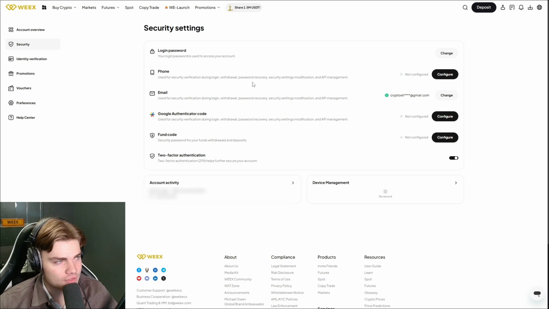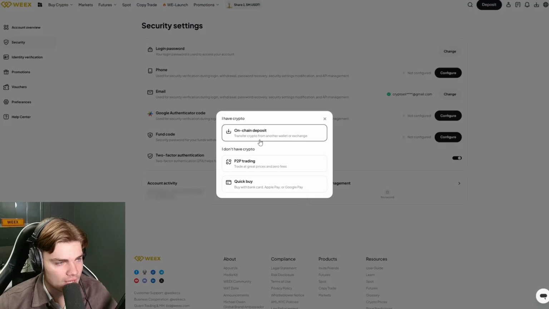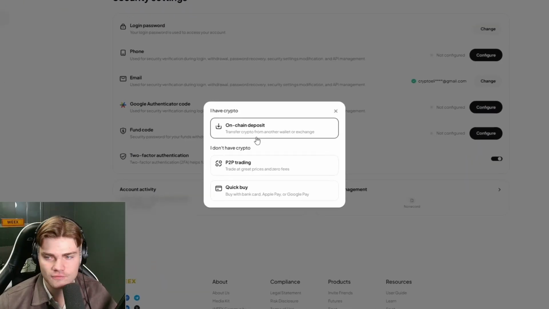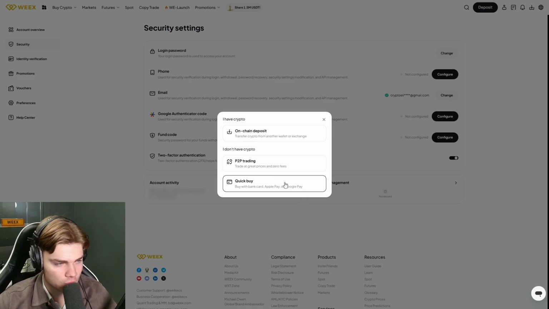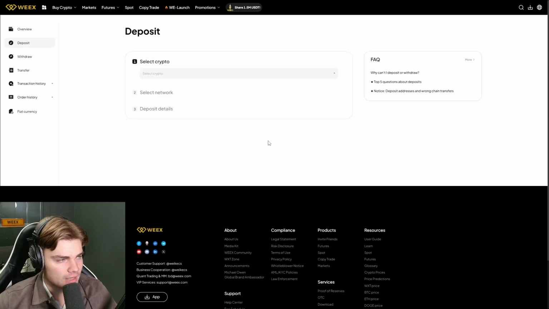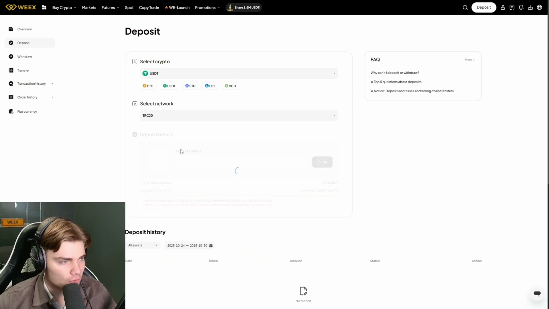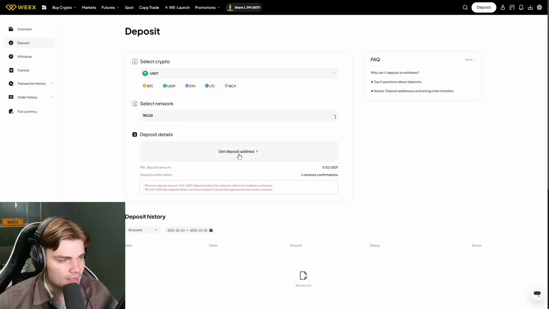And once you have secured your account, you can go over to deposit, and here you can choose I have crypto on chain deposits, for example, if you have crypto on another wallet, or P2P trading, or quick buy if you want to buy with a card, Apple Pay, etc. But I'm going to choose on chain deposit, and then I'm going to choose USDT, and then Tron TRC20 for lower fees. And then I can click here on get deposit address.